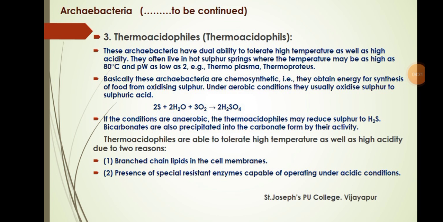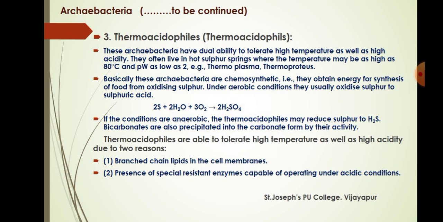Third group is thermoacidophiles. These archaebacteria have dual ability to tolerate high temperature as well as high acidity. They often live in hot sulfur springs where the temperature may be as high as 80 degrees Celsius and pH as low as 2. Examples: Thermoplasma and Thermoproteus. Basically, these archaebacteria are chemosynthetic.